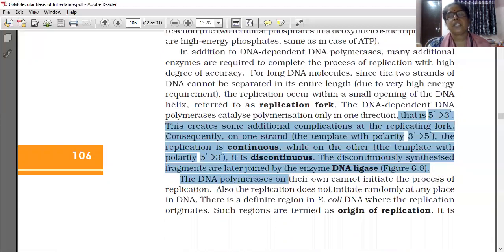There is a definite region in E. coli DNA where the replication originates.